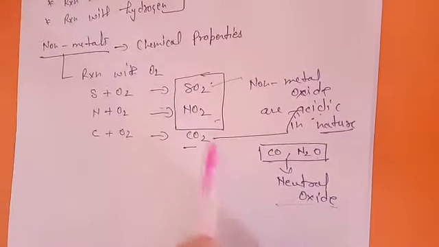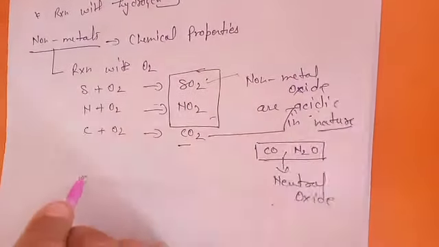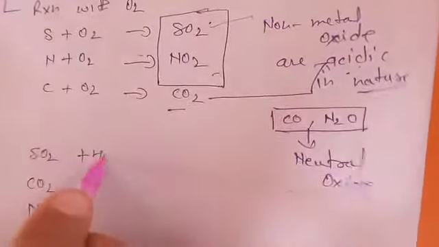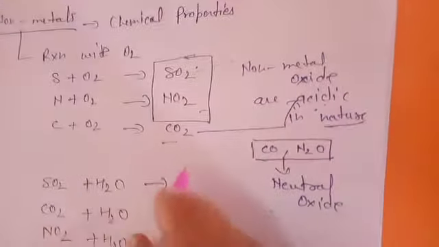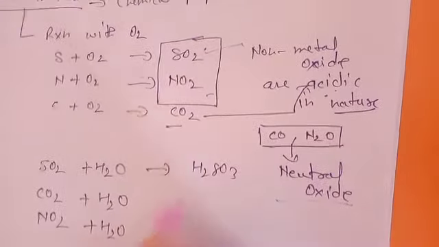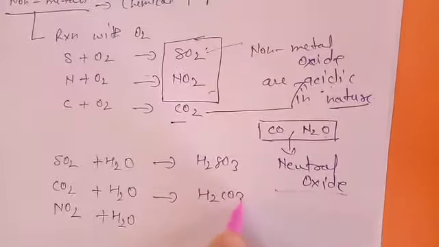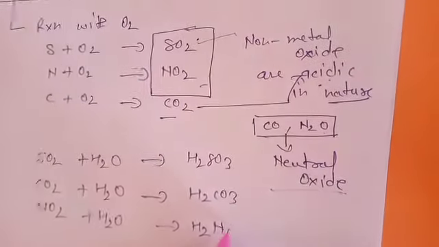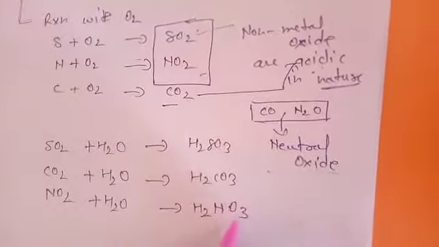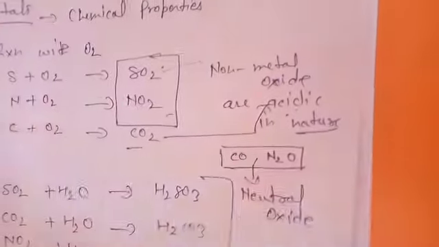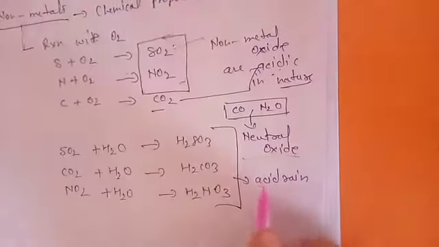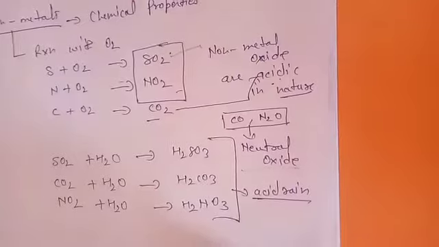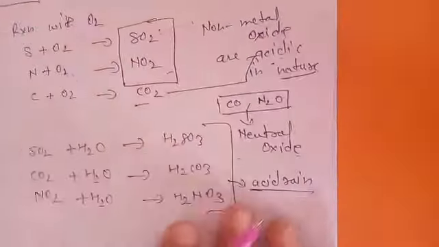Now why do they behave acidic? Because when these oxides react with water, they produce acids. When we put them in water, they produce acids: sulfurous acid, carbonic acid, nitrous acid. These gases are also responsible for acid rain. That's why we call them acidic oxides.